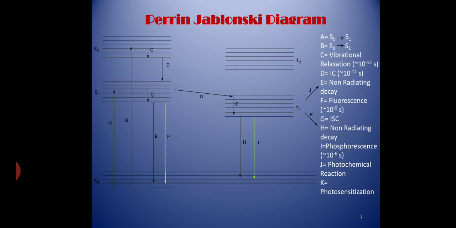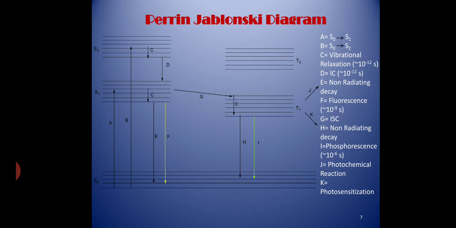Pathway A represents electronic transition from S0 to S1. This is singlet to singlet transition, which is an allowed transition. Path B represents S0 to S2 transition. Now we know that singlet state is very unstable.